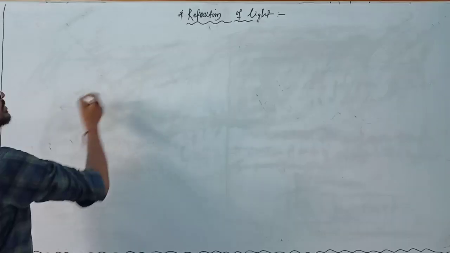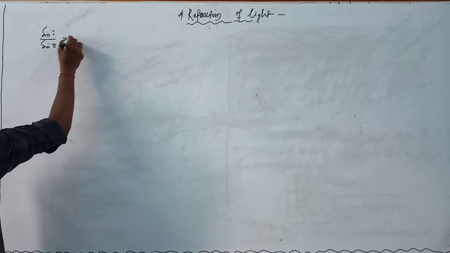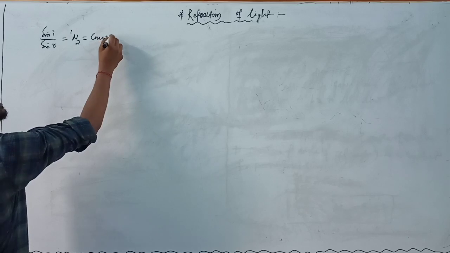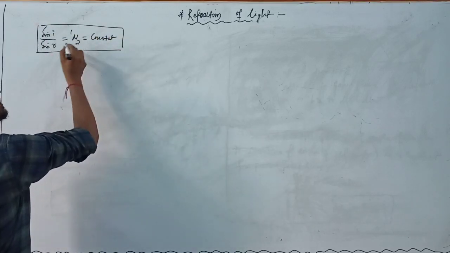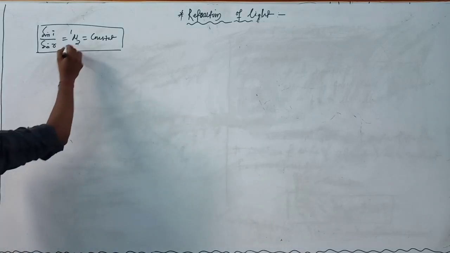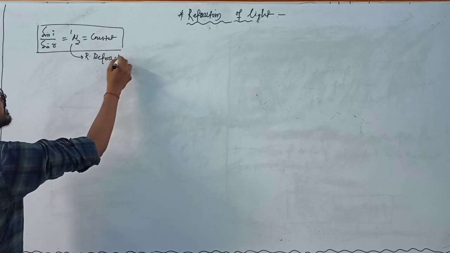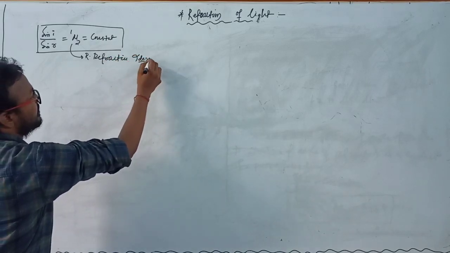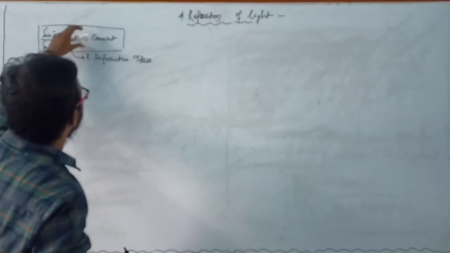Clear? So we have sine I by sine R equal to mu21, and this is a constant quantity. And what is mu21? That is known as the relative refractive index of the second medium with respect to the first medium, and this is a constant quantity.